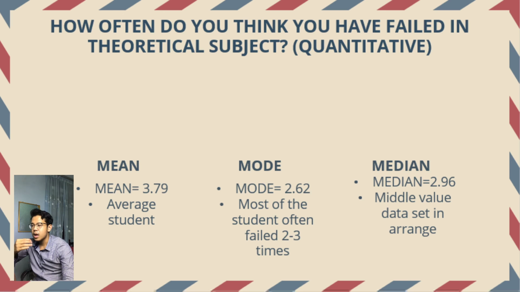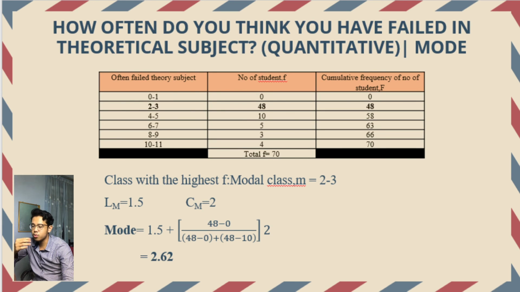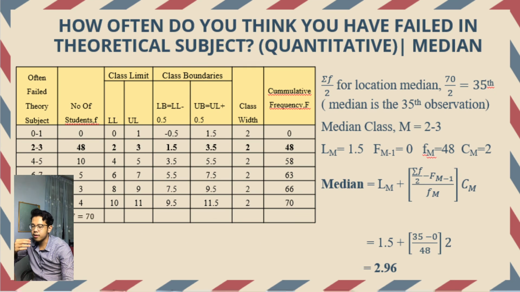Second question: how often do you think you have failed in theoretical subjects? The mean refers to the average student. The mode refers to the data where most students often fail 2 until 3 times. The median refers to the middle value of the data set in a range. The mean for this question is 3.79, the mode is 2.62, and the last one, the median, is 2.96.